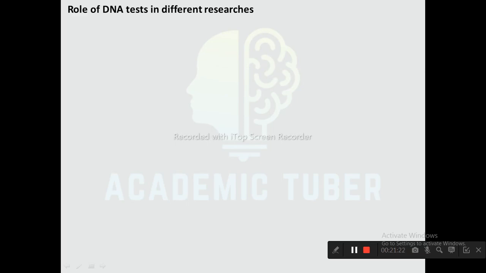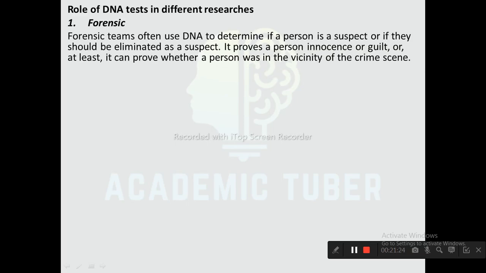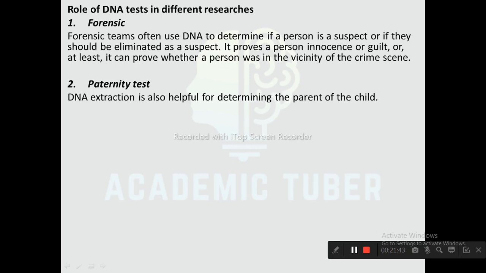Role of DNA tests in different researches. First one is forensic. Forensic teams often use DNA to determine if a person is a suspect or if they should be eliminated as a suspect. It proves a person's innocence or guilt, or at least it can prove whether a person was in the vicinity of the crime scene. Next one is paternity test.